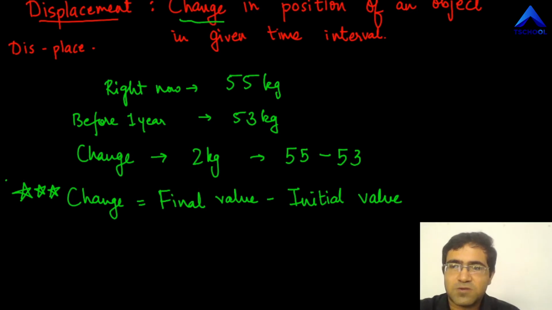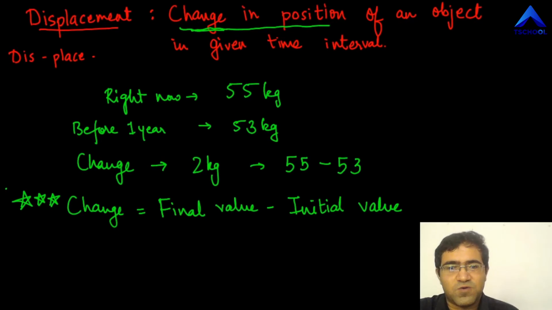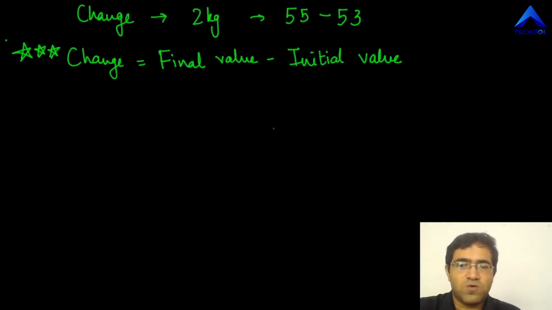So now let's go back to this definition again. It says change in position. So it's quite clear that what we'll have to do is final value of position minus initial value of position. So how do we go about that? First of all, we are going to define clearly the symbol.